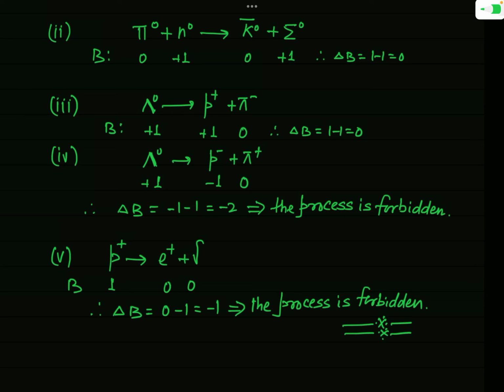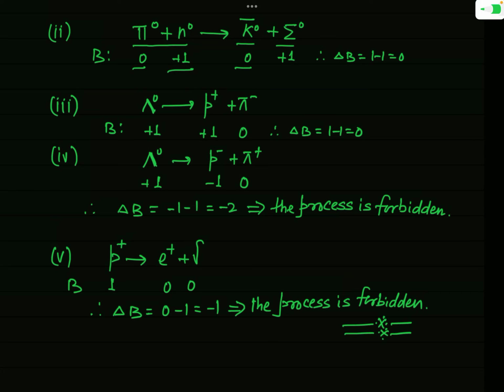Here you can see this reaction: pi 0 plus N0 equal to K0 bar plus sigma 0. You know that pi 0 is not a baryon, so for this baryon number will be 0. N0 is a baryon, so for this B will be equal to 1. K0 bar is not a baryon, so for this B will be 0.